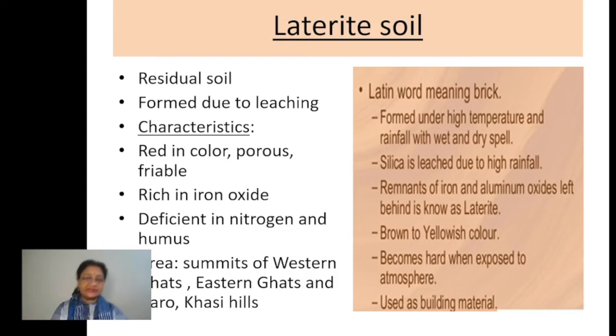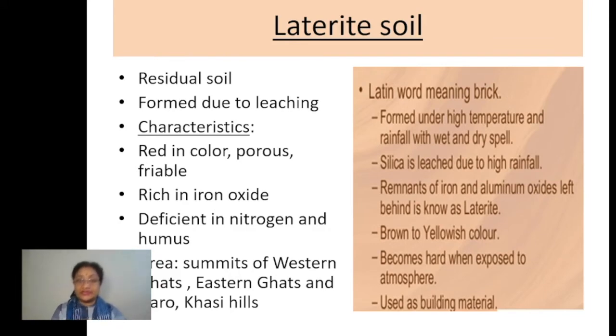Now, in which areas are these found? This type of soil, children, you just remember a few things: over all the mountainous areas, especially in the southern parts and the northeastern region. In the northeastern hills and the Western and Eastern Ghats, you will find it at the summits. Summits means the top of the hills or the mountains. Again, I am repeating, laterite soil is found in small pockets. It's not a vast area having this laterite soil. Only in limited areas it can be found.